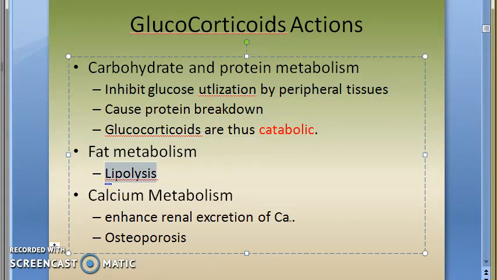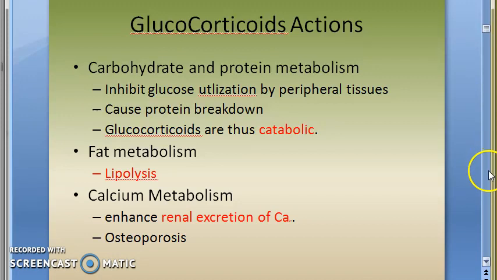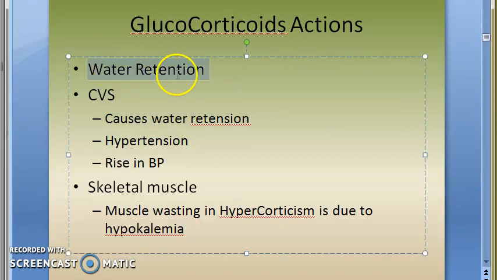So precipitation of diabetes will happen. Fat metabolism is lipolysis. Calcium metabolism: you have seen osteoporosis, a lot of renal excretion of calcium. So your body is going to lose a lot of calcium, and osteoporosis can result. Water retention will happen, sodium and water retention. In the cardiovascular system, you have seen water retention and hypertension, a raise in BP.